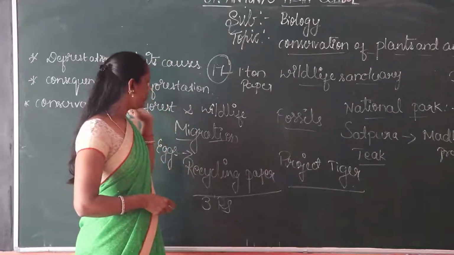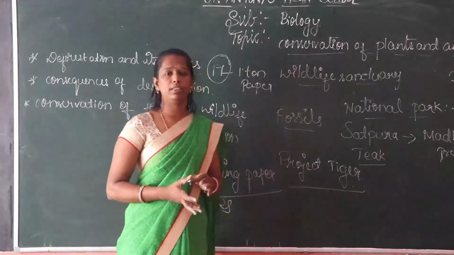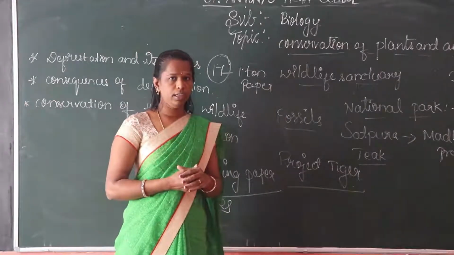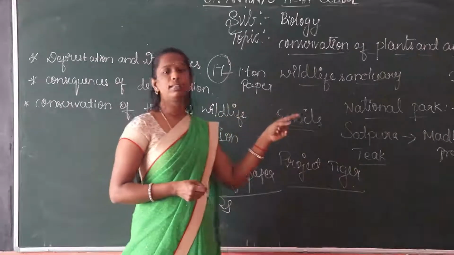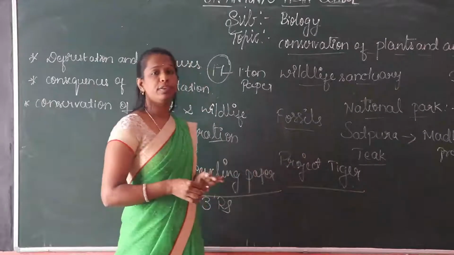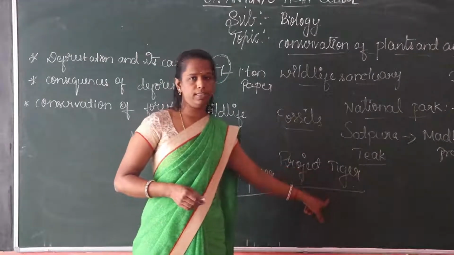Next, the red data book. An endemic species has to be protected and preserved, like wild and endangered animals. There is a project for the tiger to protect and preserve these species.